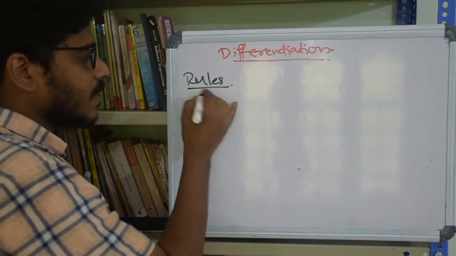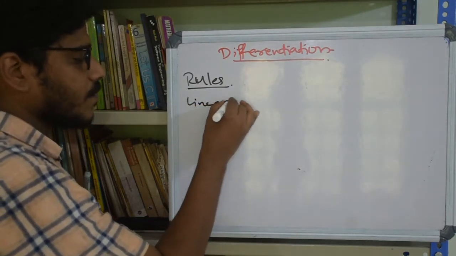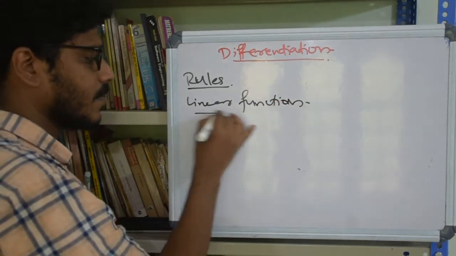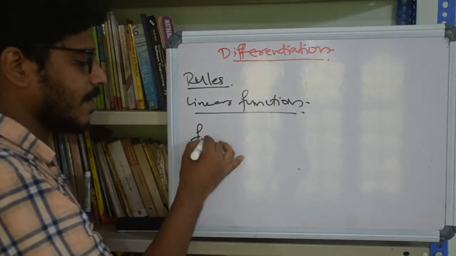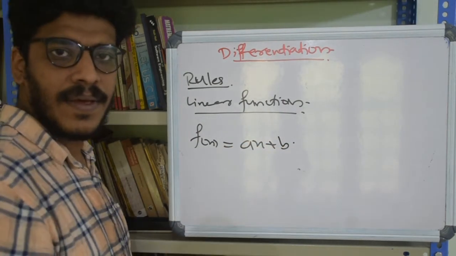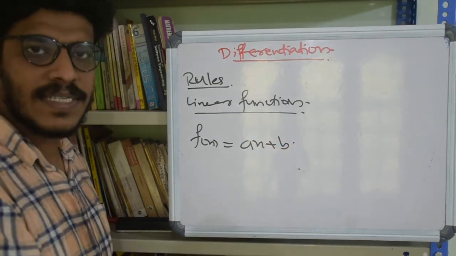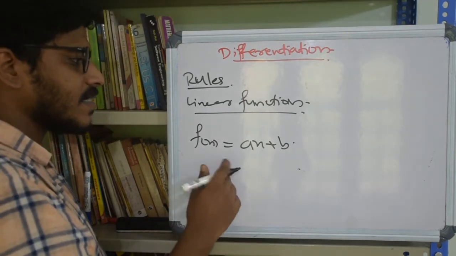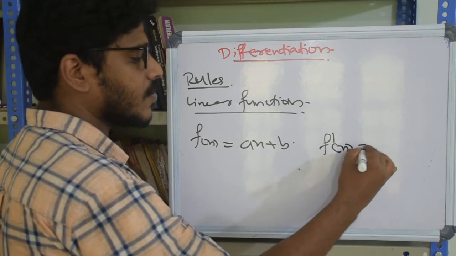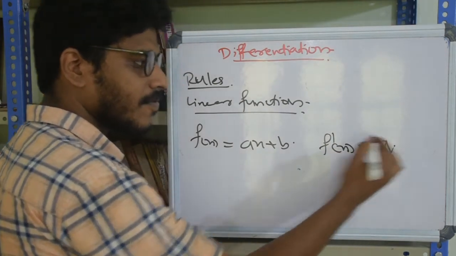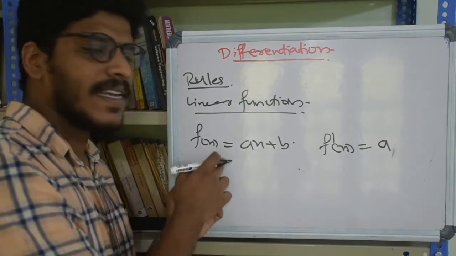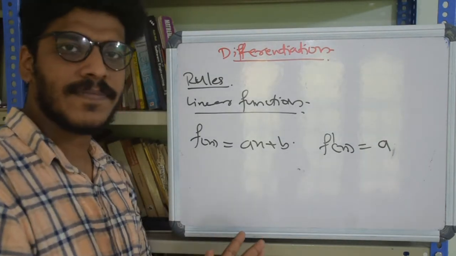The next is linear function rule. We have seen a linear function. So a linear function f of x will look like some ax plus b, right, where a and b are constants. In such a case, the derivative of f is defined as f dash equal to the coefficient of x, that is a. So the derivative of a linear function is a constant.